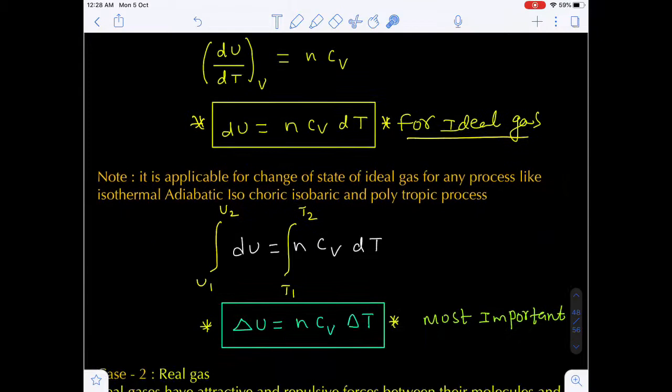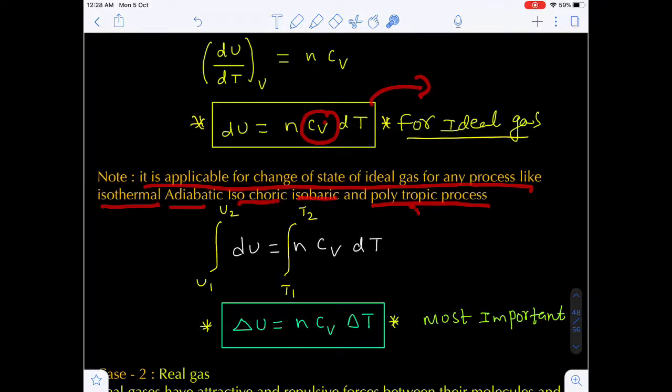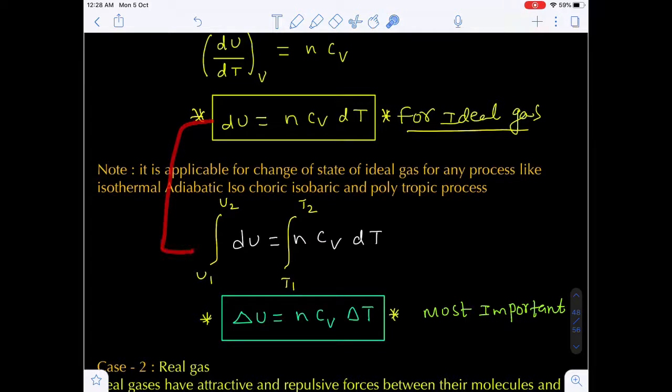Now for an ideal gas, dU is equal to n Cv dT. It is valid for a change of state of an ideal gas for any process, like isothermal, adiabatic, isochoric, isobaric, or any polytropic process. Don't think that because Cv means volume is constant, it is only significant for isochoric. No, it is valid for isobaric, isochoric, adiabatic, polytropic, and isothermal processes.